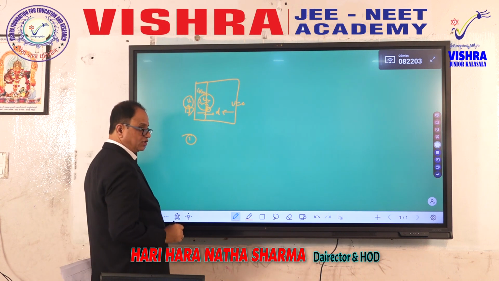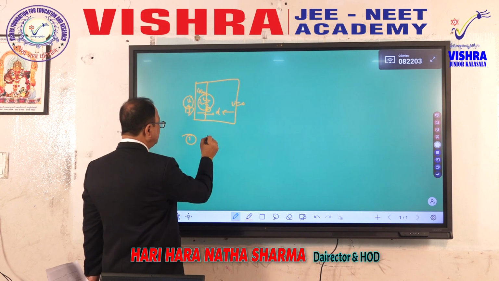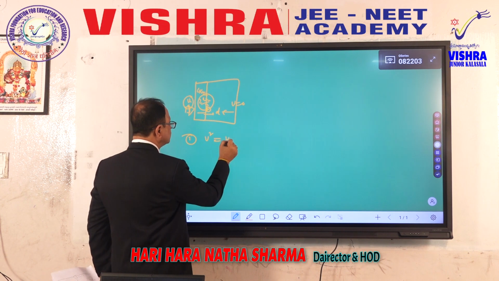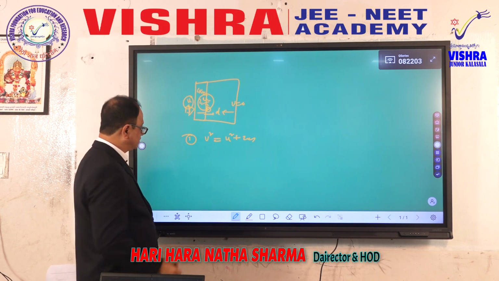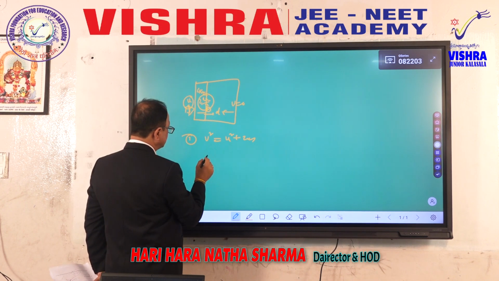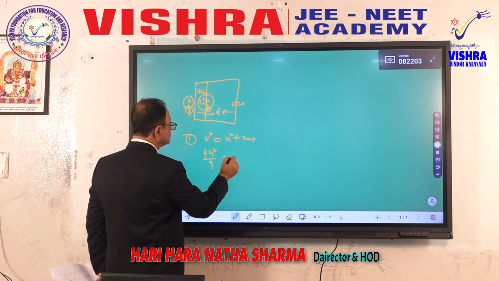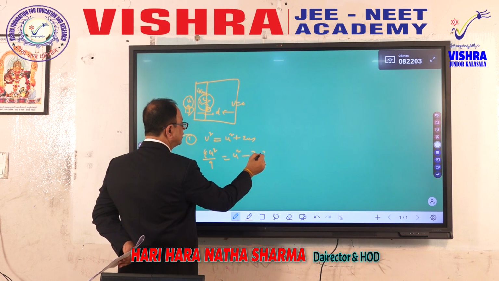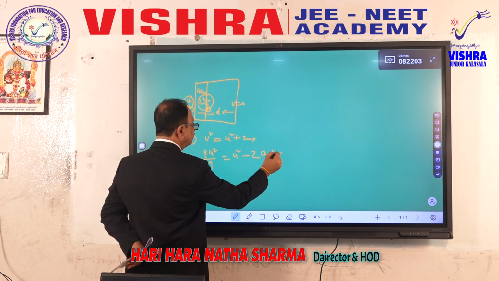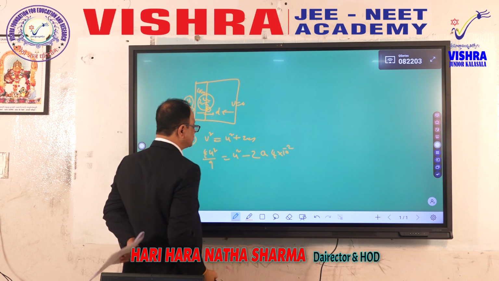Therefore, that retardation we can find out. From what principle? What law? v square is equal to u square plus 2as, the equation of motion from kinematics. Here the speed is 2u over 3, so (2u/3) square is 4u square by 9, and the retardation distance was 4 centimeters, that is 4 into 10 to the power of minus 2.